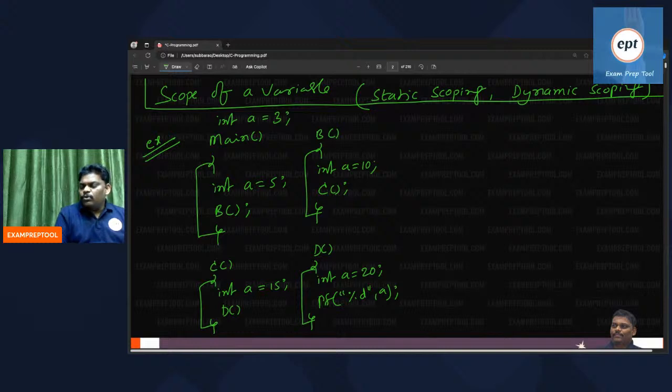Scope of a variable, static scoping, dynamic scoping. It is the first topic. If you came now only, don't think that you missed out something. This is the first problem I have written: scope of a variable, static scoping, dynamic scoping.